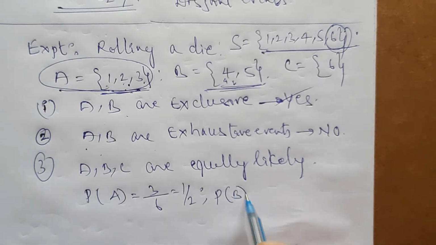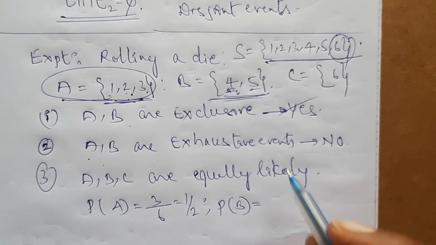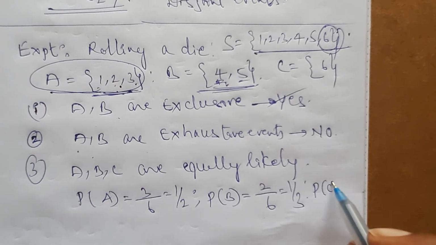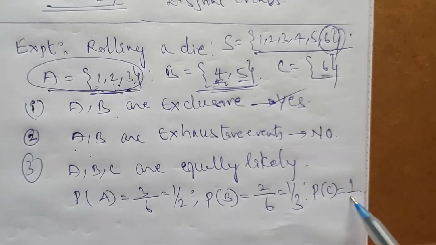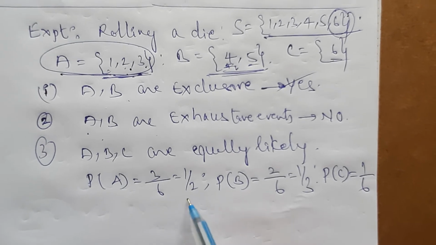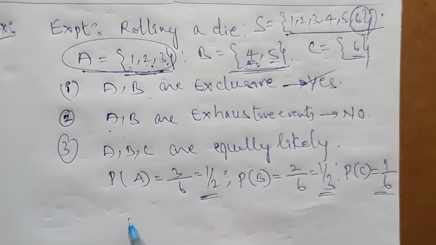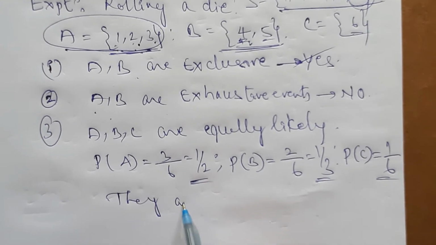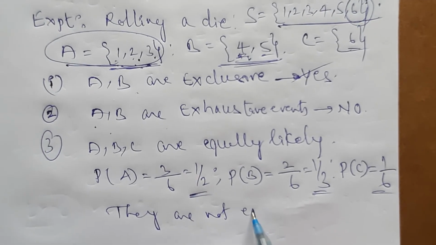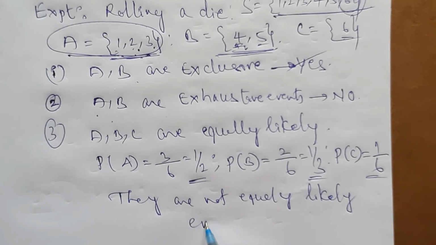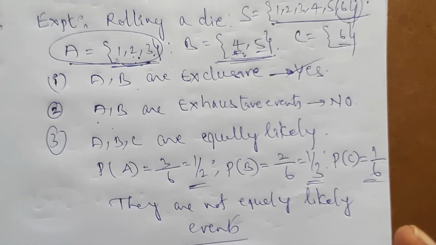Probability of B: 2 favorable cases, so 2 by 6, which is equal to 1 by 3. Probability of C: only one case, so 1 by 6. Here all these are not equal, so automatically they are not equally likely events.